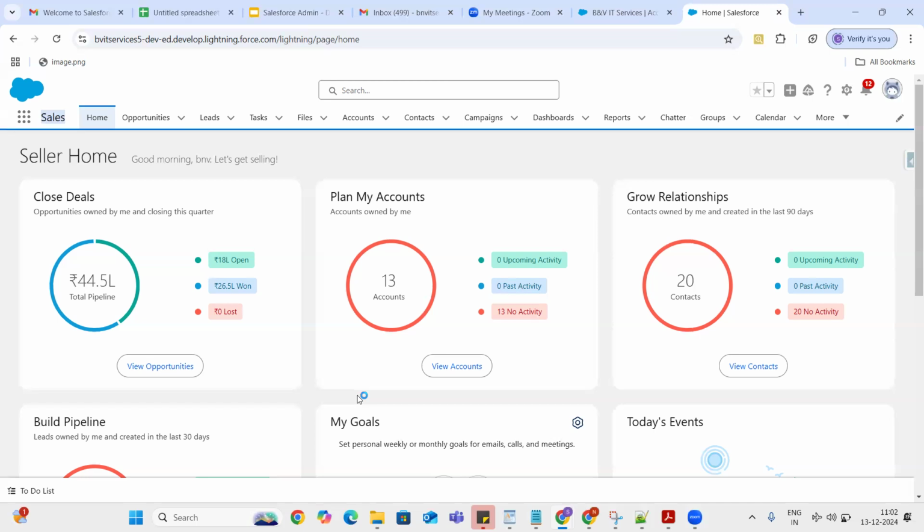The controller is the one which connects the model and the view. When you give something in the front end, it will be stored in your model object. That is the job of the controller.